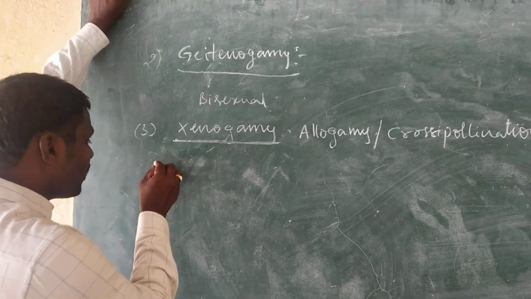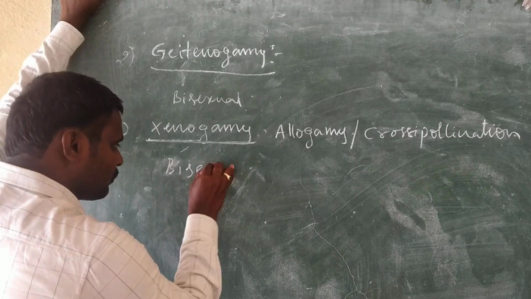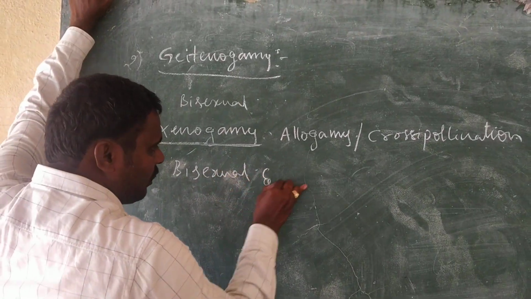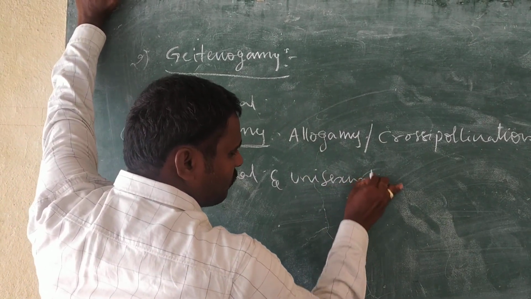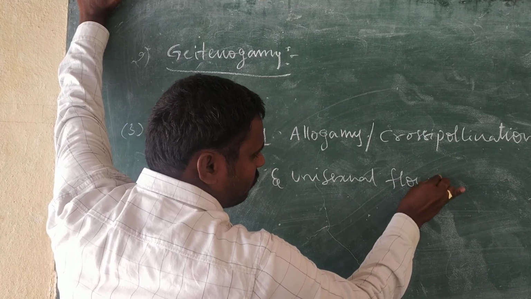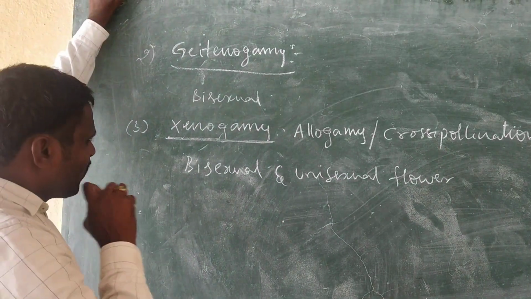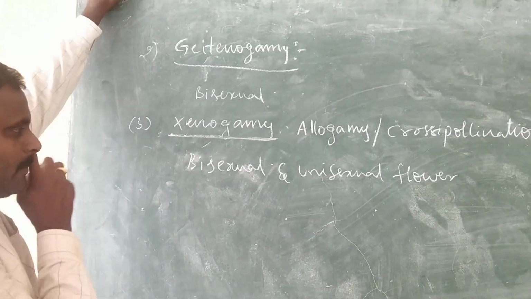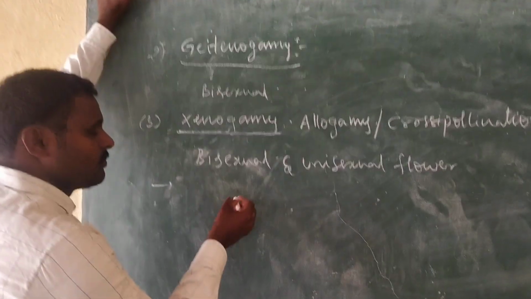Cross-pollination is observed in bisexual and unisexual flowers. This cross-pollination increases heterozygosity.